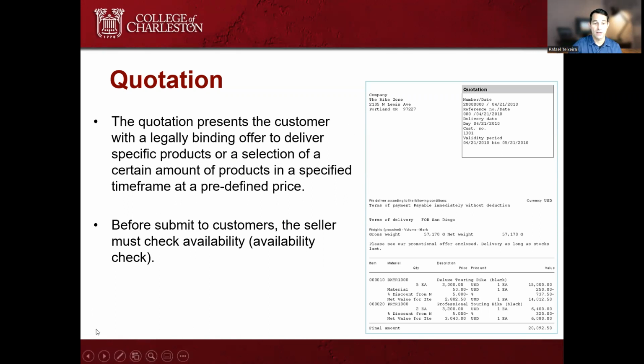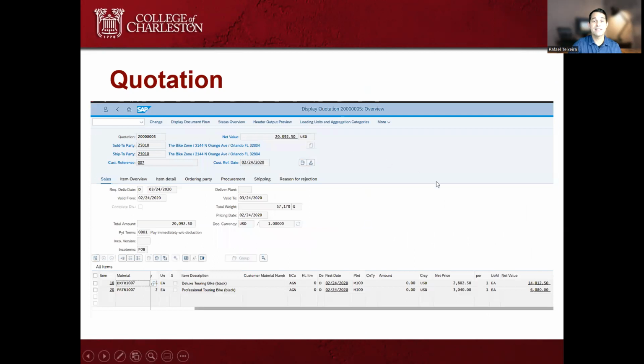Okay, so let's see what else we have here. Here is one example from SAP. This screenshot is from the SAP software that helps again to manage this sales process. For example, it is displaying a quotation. Okay, just for you to have an idea.